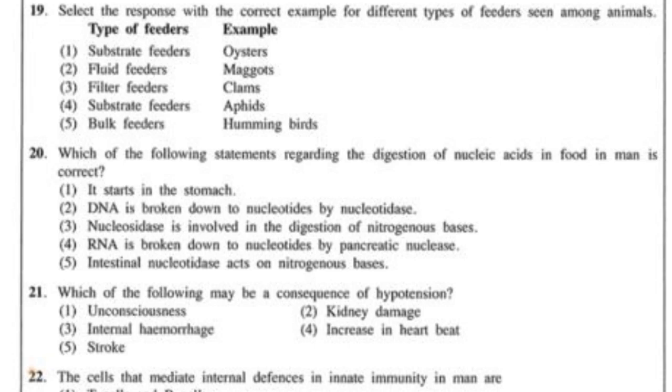So according to that, the first statement is wrong because digestion of nucleic acids starts in the small intestine. Then the second statement, DNA is broken down to nucleotides by nucleotidase. That is wrong. DNA is broken down to nucleotides by nuclease, not nucleotidase.